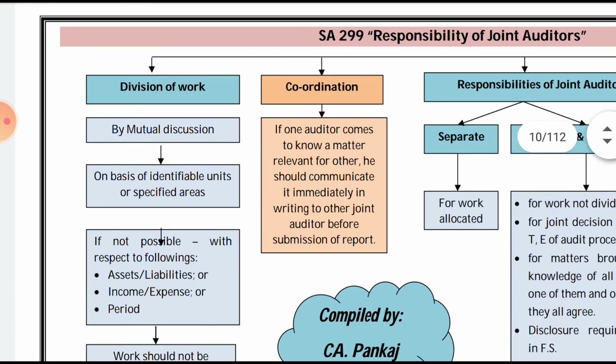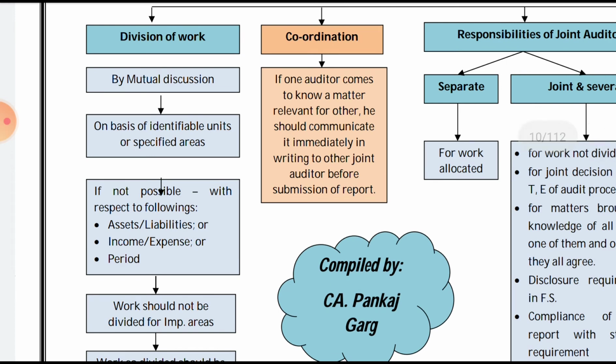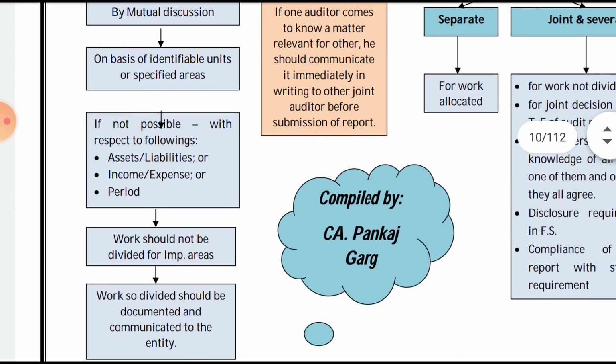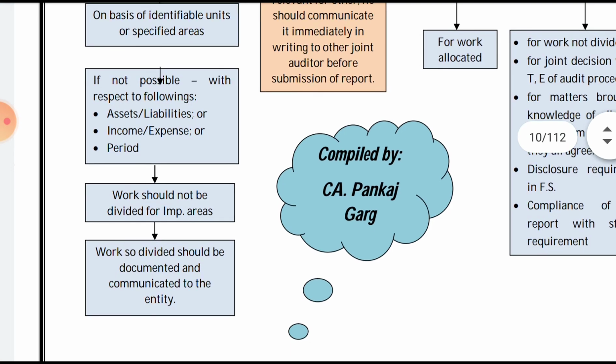So what we have studied in the first part is, by mutual discussion there will be a division of the work on the basis of the identified unit or the specified area. If not possible, then income expenditure, assets, liability, or the period wise. Work should not be divided on the important area only. Work so divided should be documented, communicated to the entity.